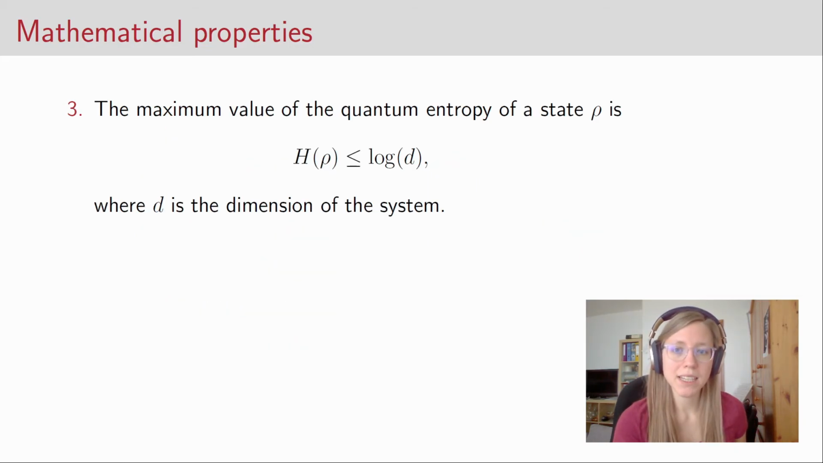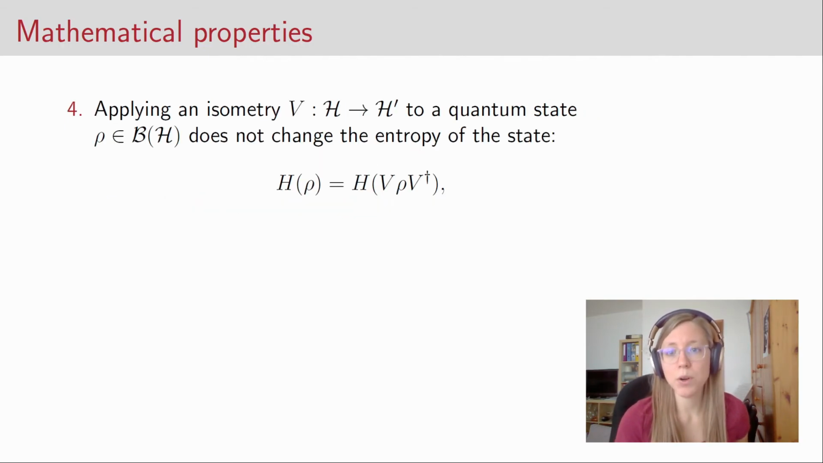The next property is that the value of the quantum entropy is upper bounded by the logarithm of the dimension of the system. This is similar to the classical case, where the entropy was upper bounded by the logarithm of the size of the alphabet, and so the quantum property can be proven analogously to the classical case. The last property I want to mention is that when we apply an isometry to the state, this does not change the entropy of the state.